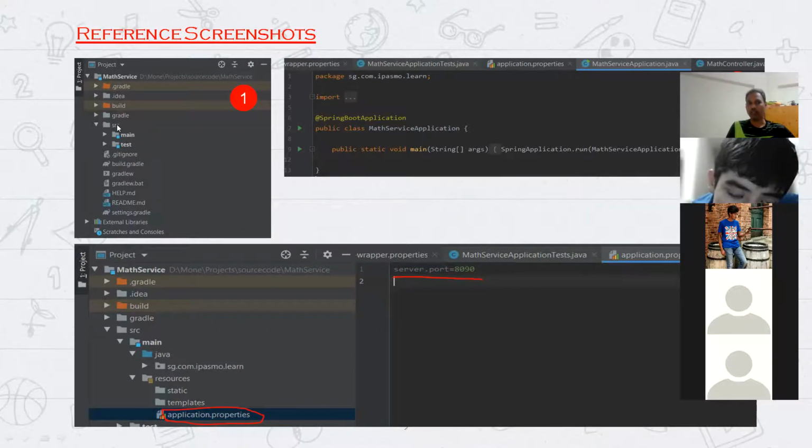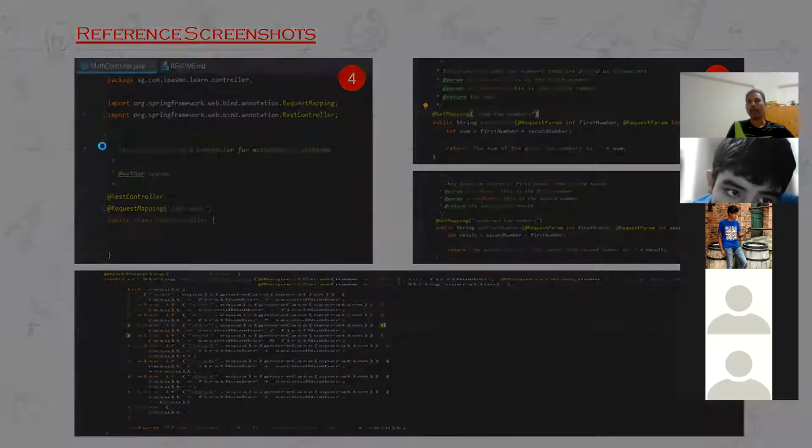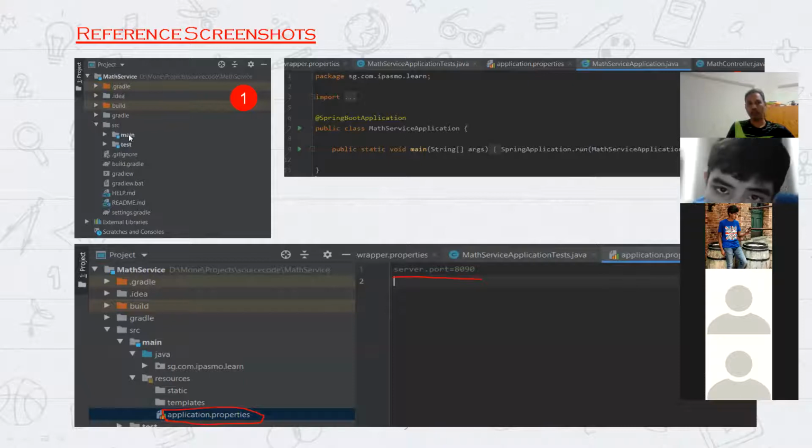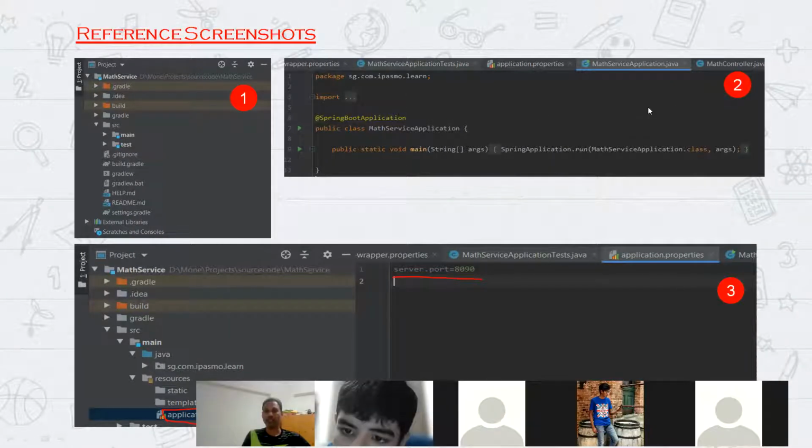SRC is the main folder where you have your code, in main. Test is for unit test cases, and yeah, your Spring Boot application will look like this. This is the second step you can see here.